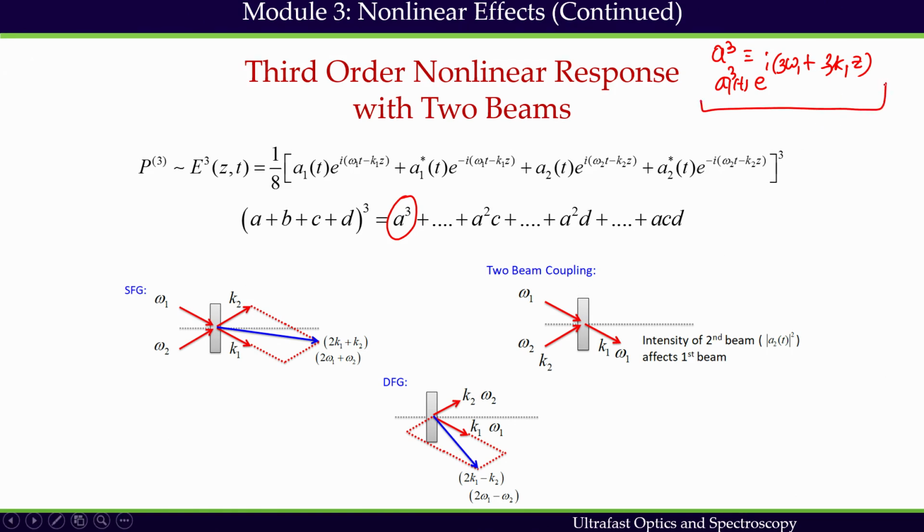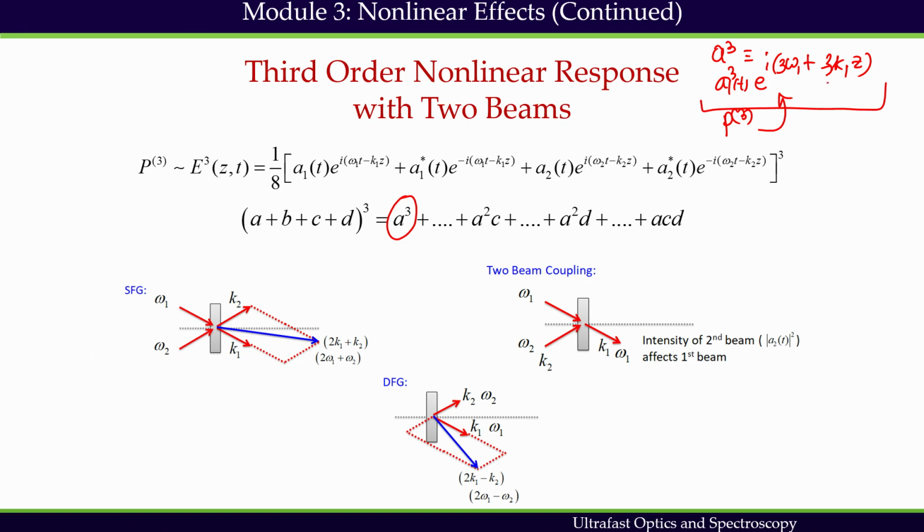What does it suggest? It suggests that if I consider the A cube term, then the polarization will depend on this oscillatory function. This induces polarization, and this gives you third harmonic generation, a new emitted pulse centered at 3 omega 1 along the direction of k1.